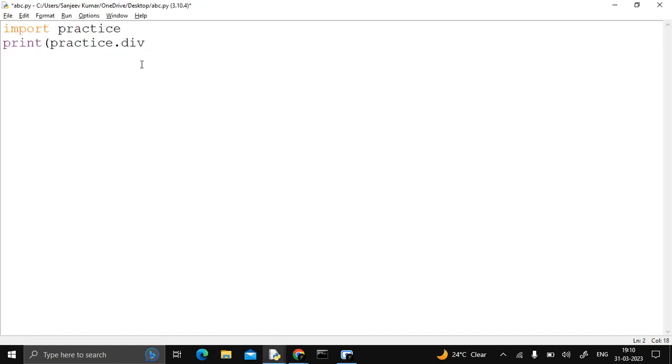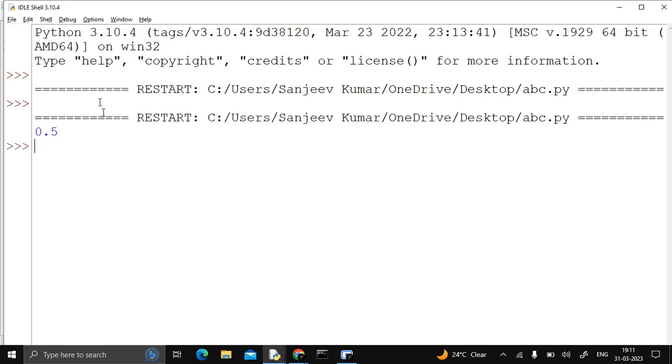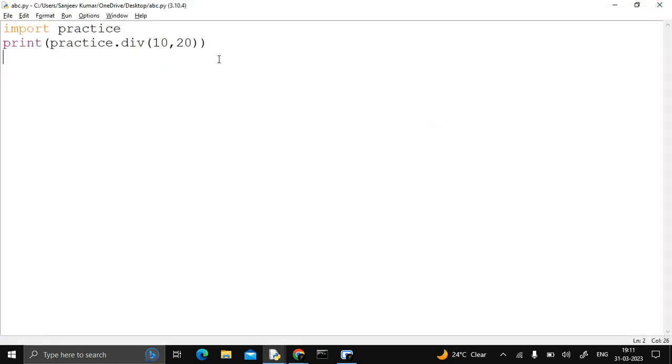So I just write div and it accepts two parameters, so I pass 10 comma 20. So div is a function that basically returns the division of two variables. So in this particular section, we get 10 divided by 20. Let's execute this. And now you can see we get 0.5. So this is a division.